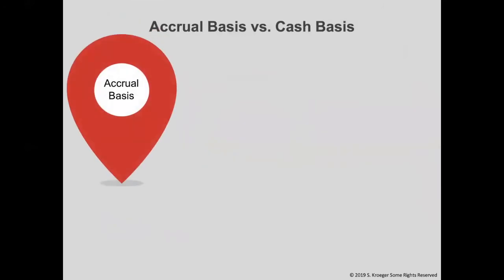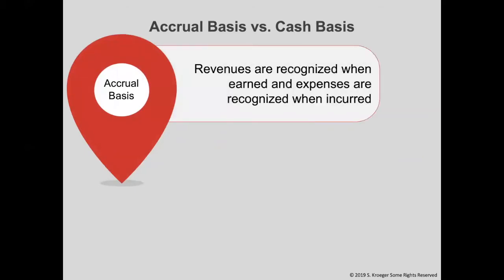Next, I will cover the differences between the accrual and cash basis of accounting. The accrual basis of accounting is recognizing revenues when they are earned, not when the business receives money. Whether a customer pays in advance or pays at a later date, it is only considered revenue when the business provides a service or a product. On the other hand, expenses are recognized when incurred, meaning that whether I pay my bills in advance or late, I will put the expense on my books when I used it, regardless of when I pay it. This is what we have been doing this semester so far.